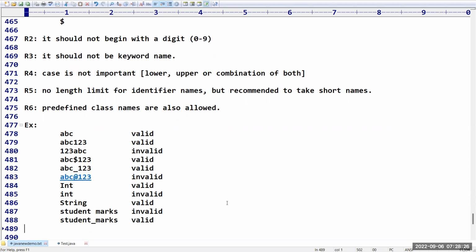If you want to separate any data within variables, I mean, if you want to separate any two words, don't go for space. Instead of that, better to go for this underscore symbol. I can say this underscore is nothing but a conjunction. It is going to make a valid word. Whenever separation is there, you have to use this underscore. Sir, these identifier rules we have covered, right? Based on that, these are some examples. Hope friends it is very clear for you people. Please confirm, do you have any doubts up to this?